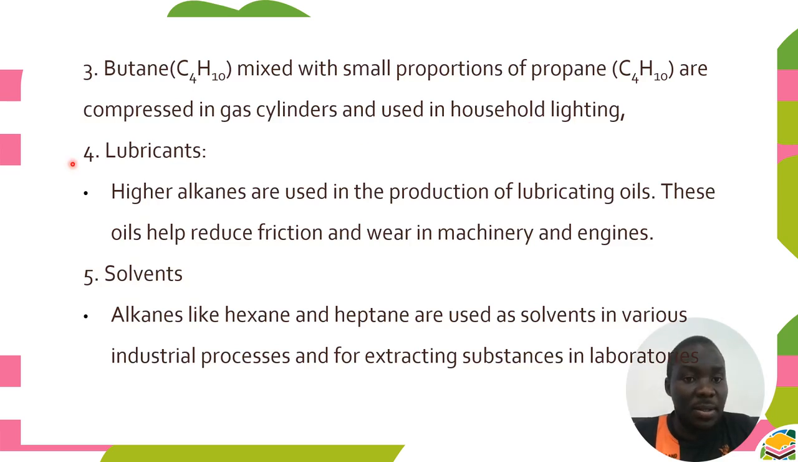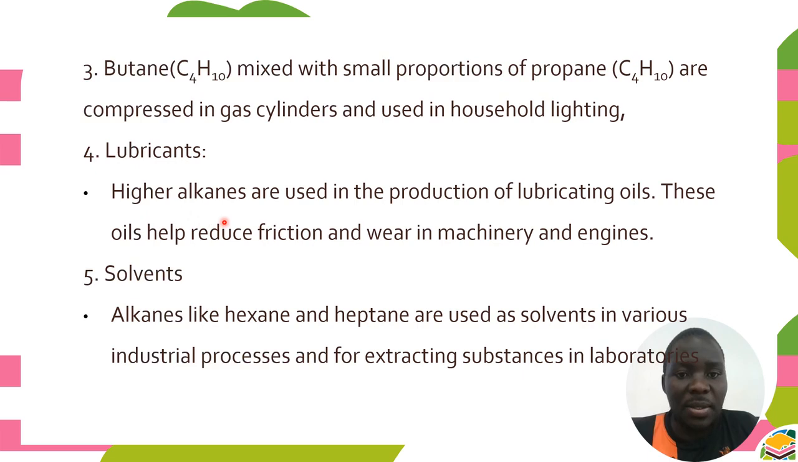Another use of alkanes is as lubricants. If I may take you back to Form 1, where we looked at the components of crude oil, one of the components is bitumen. Bitumen is an alkane. It's used for making tarmac, which is used to surface the roads. That's why we're saying that it is used for lubrication.